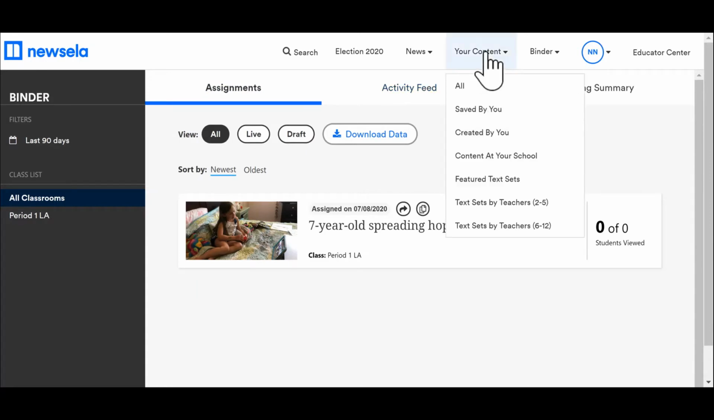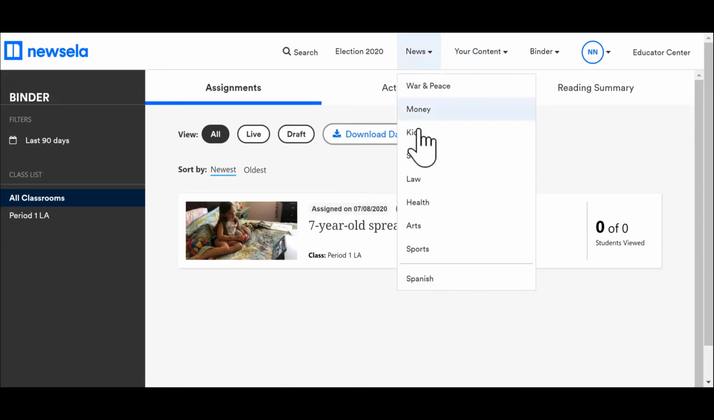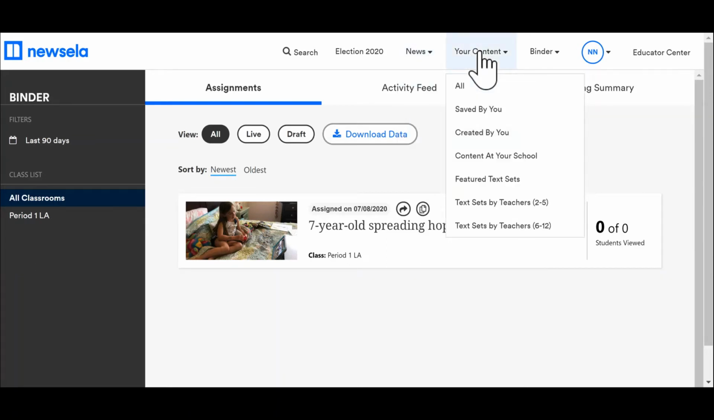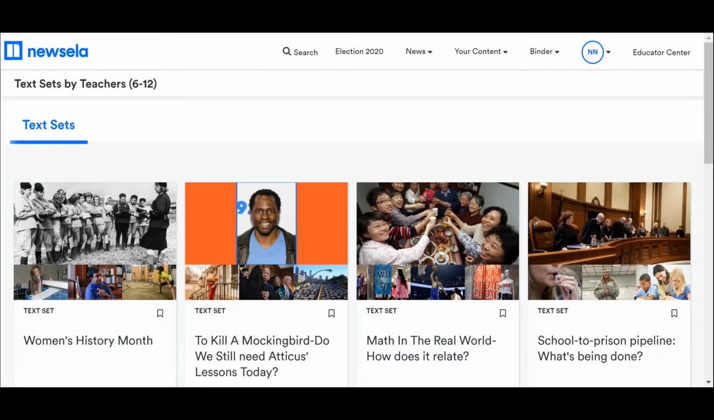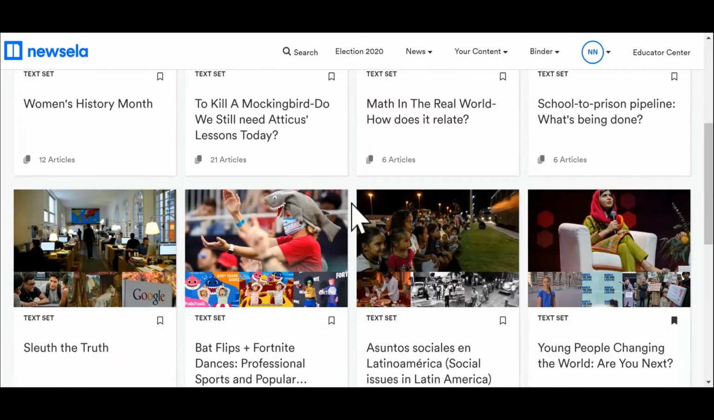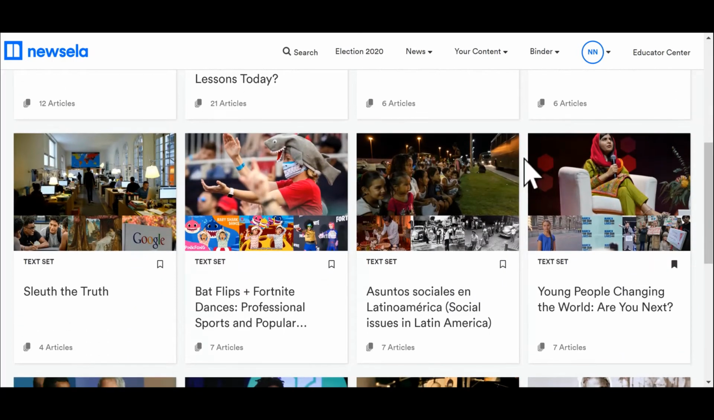I just found that article on the news page when I went to news and then kids. However, you can find text sets that are made by other teachers. So instead of putting all of the work in yourself, where you can find a whole bunch of different articles and create your own text set, that's totally fine. But you can go ahead and take a look at ones that teachers have already created. So let's say I'm still talking about young people changing the world.